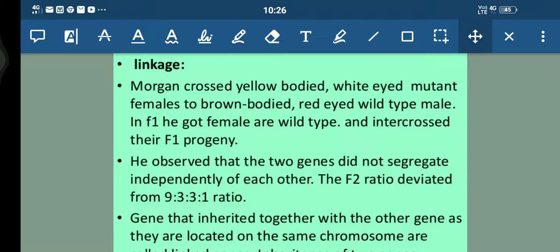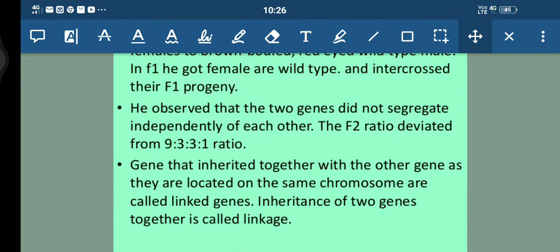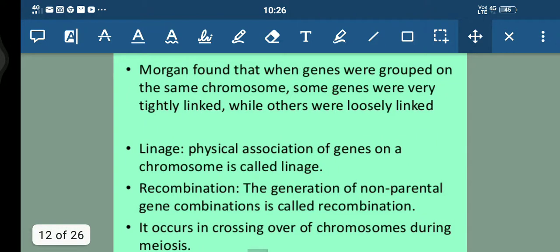Very, very important, students. When the two genes are situated near each other on the same chromosome, the proportion of parental gene combinations is much higher than the non-parental. Morgan attributed this type of physical association of the two genes to linkage, and he coined the term linkage. The term recombination was used to describe the generation of non-parental gene combinations.